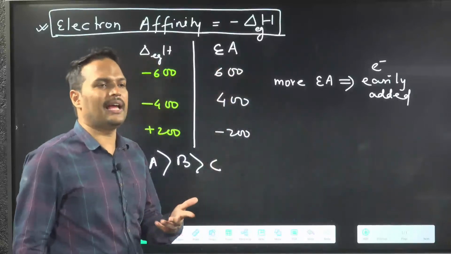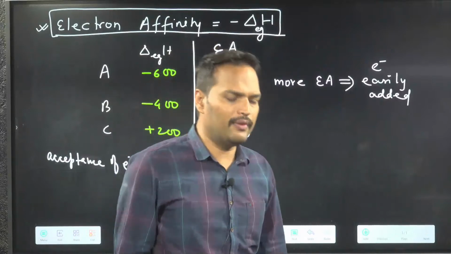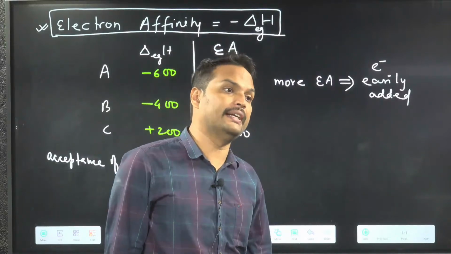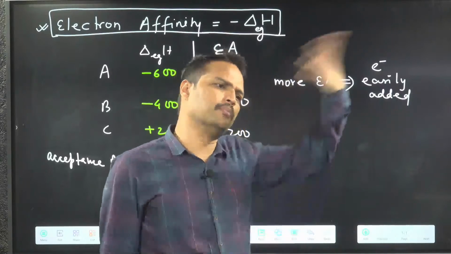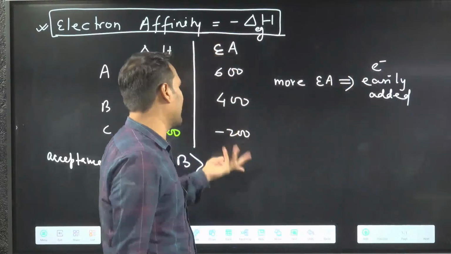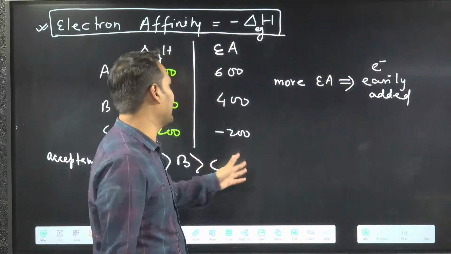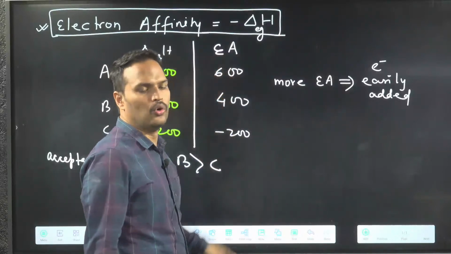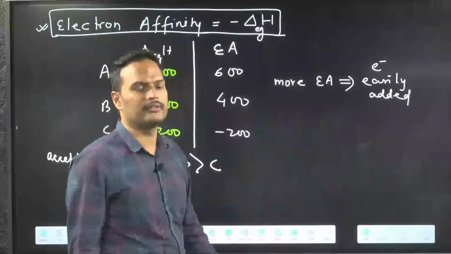So every time now we will use the word electron affinity, because in that we don't have to say more negative, less negative. Which is more is more. Like if I ask you which value is highest? 600. Which value is lowest? -200. Who will take electron easily? 600. Who will not take electron or difficult to add electron? -200. That's it.